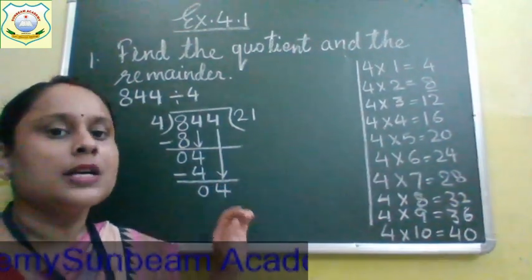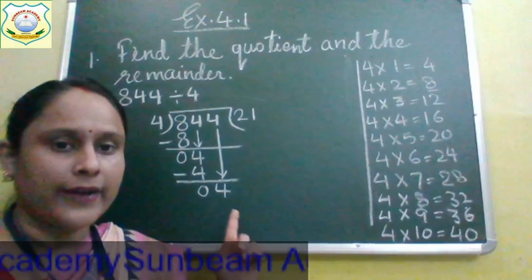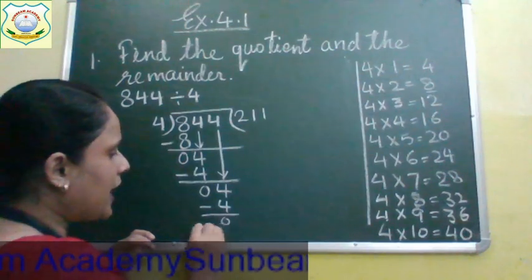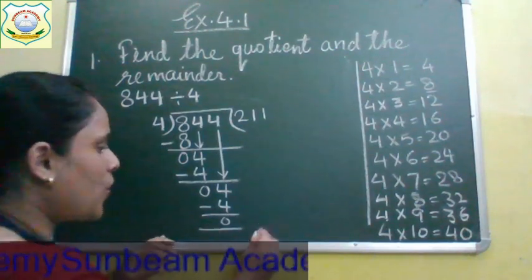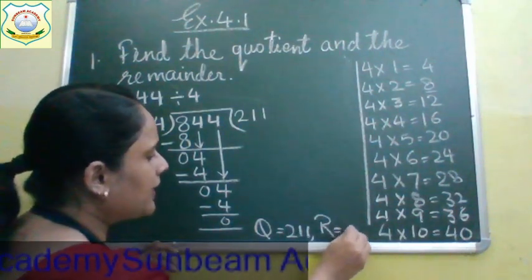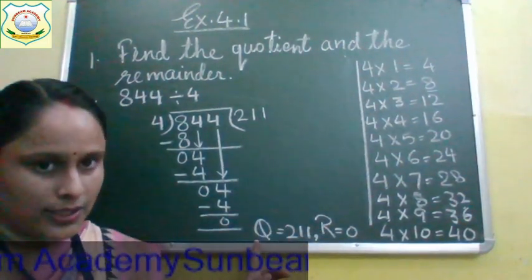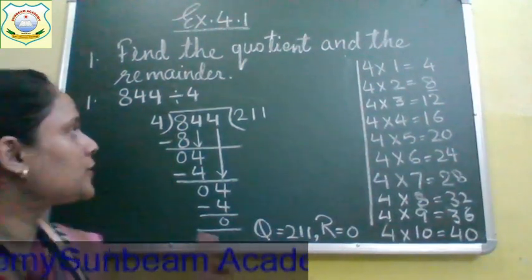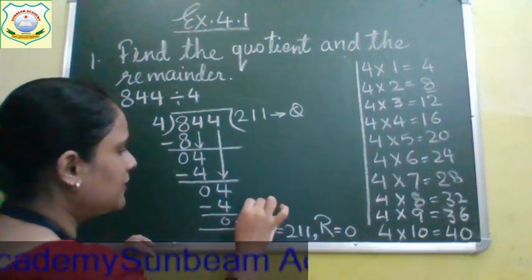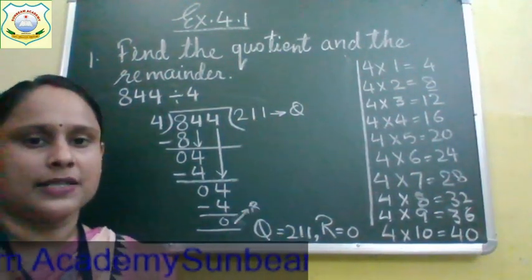Okay. Now say the table of 4 so that this 4 gets divided. 4 ones are 4. So now write down 4 ones are 4. Your answer is 0. So our quotient is 211 and our remainder is 0. How much is the quotient? 211 is the quotient and remainder is 0. I told you, the portion that is left is the remainder, and the answer that comes is the quotient.